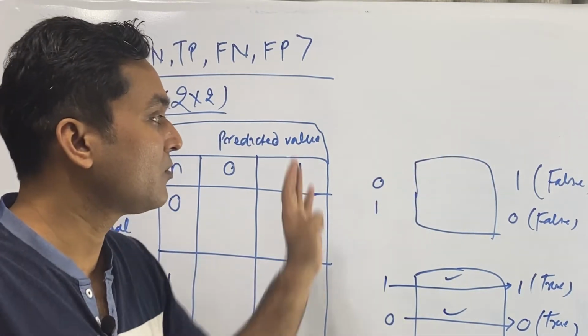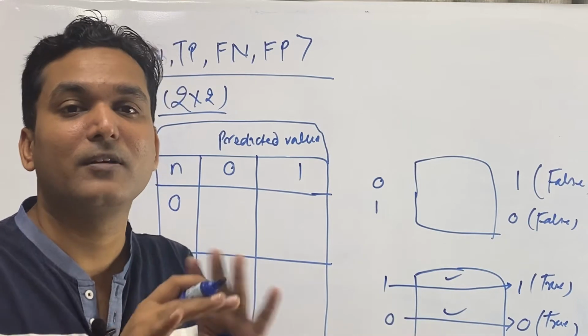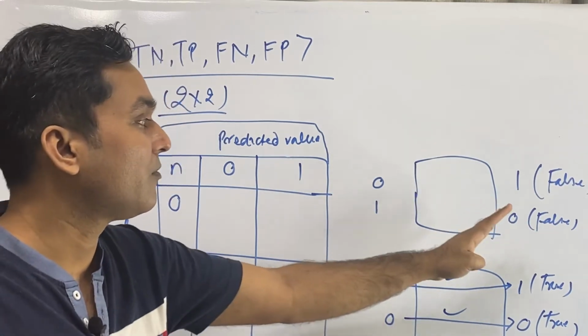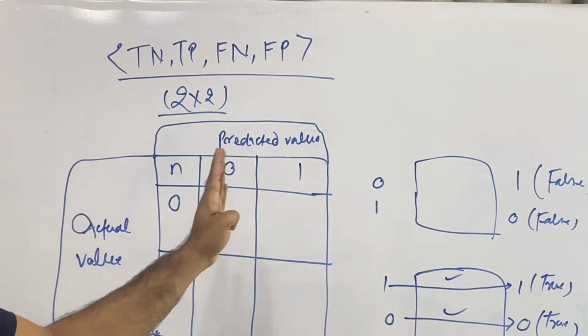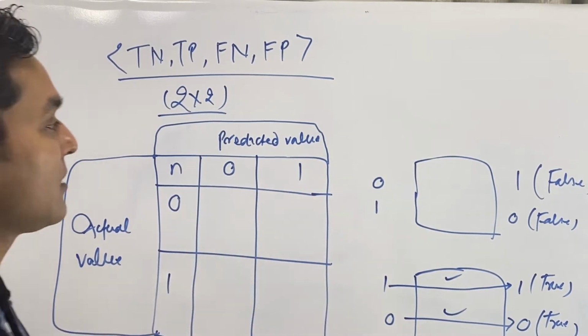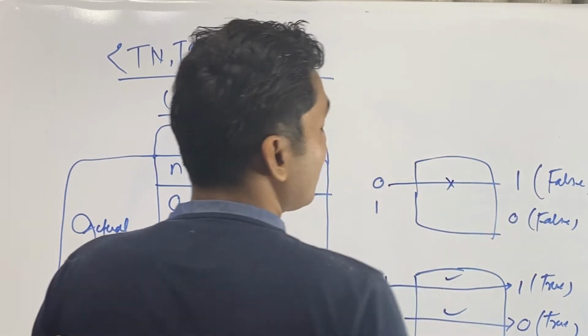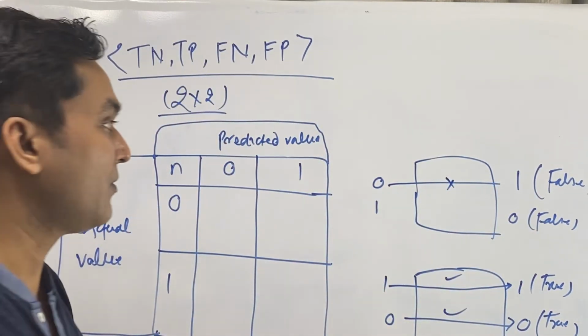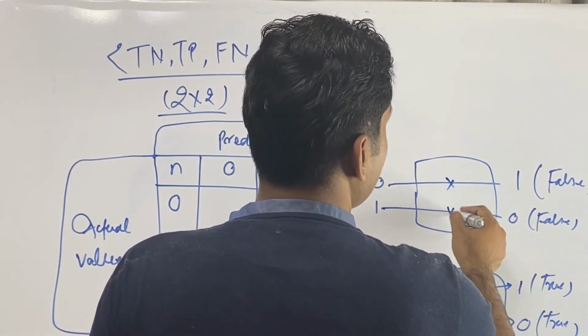I just wanted to make you understand in a very fundamental, layman way what is false and what is true, because this will work here and you can correlate with this. So this concept is very clear. If you give 0 and 1 is coming, something is wrong in the system, so that is called false. If you give 1 and 0 is coming, that is also called false.